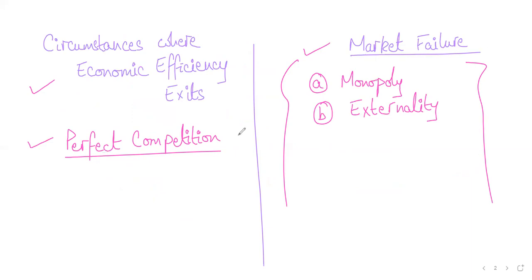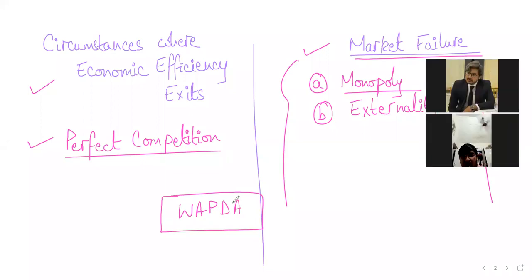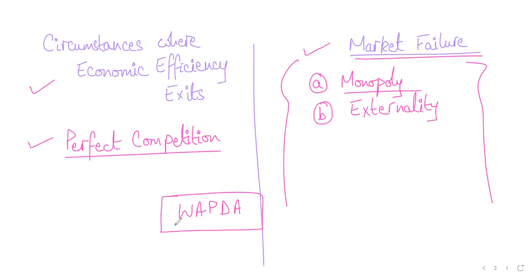And then there are situations where economic efficiency doesn't exist, and that is monopoly. Monopoly is when there's a single producer in the market, when there's only one firm. If I have to give you an example, WAPDA. WAPDA stands for Water and Power Development Authority. This is an electricity producing organization in Pakistan, and it is the only company in Pakistan that manufactures electricity.